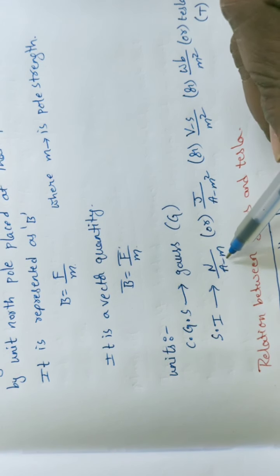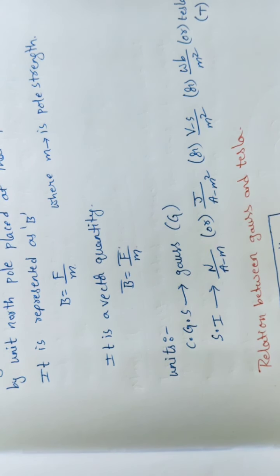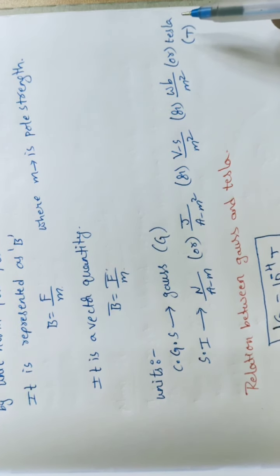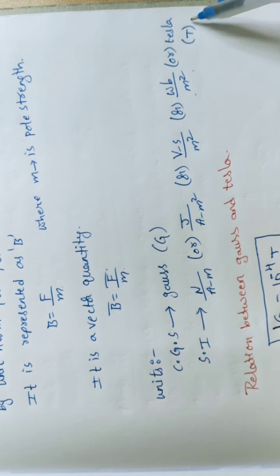This is also rearranged in different forms as joule per ampere meter square, volt second per meter square, Weber per meter square, or finally Tesla, represented with capital T. Mostly we prefer Weber per meter square and Tesla.